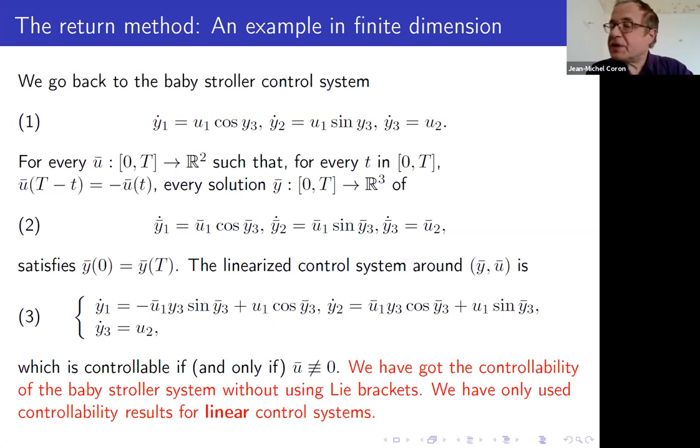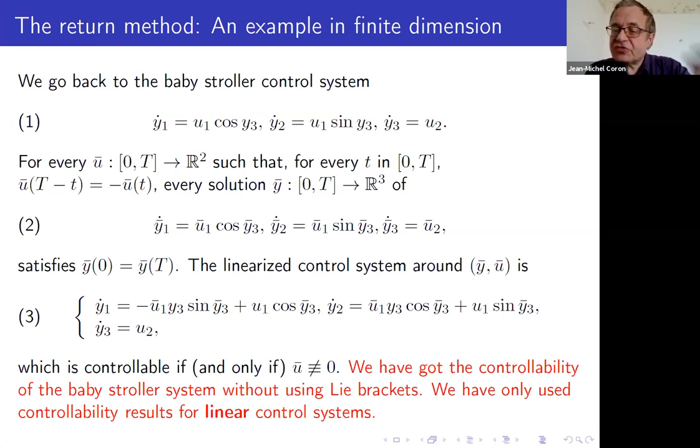And for that, you have plenty of them because you can just consider u bar of capital T minus t equal to minus u bar of t. And then you can check that if you start at zero, use this control, then at capital T, you arrive again at zero. And then you compute the linearized control system. So this is a new control system, which is 3.